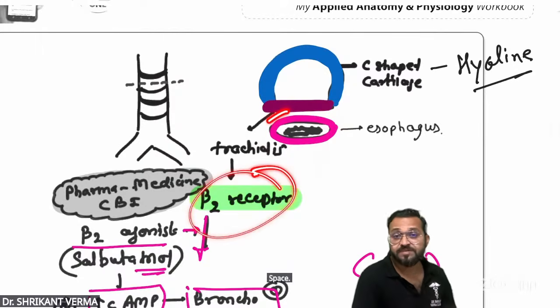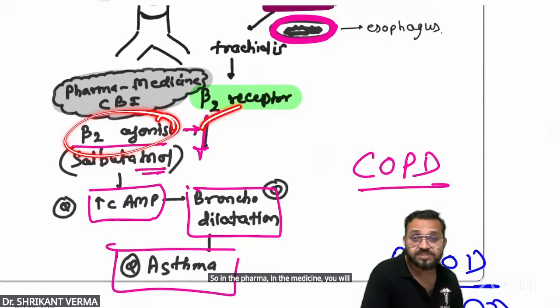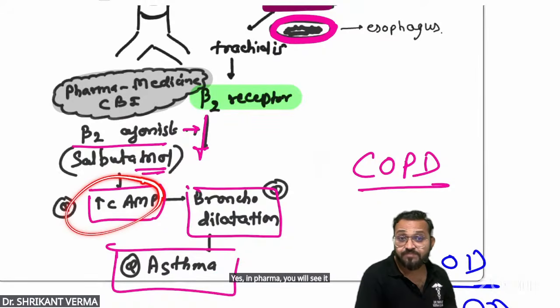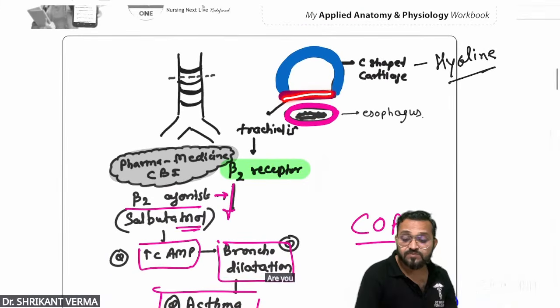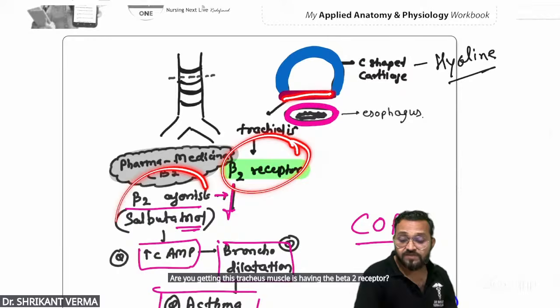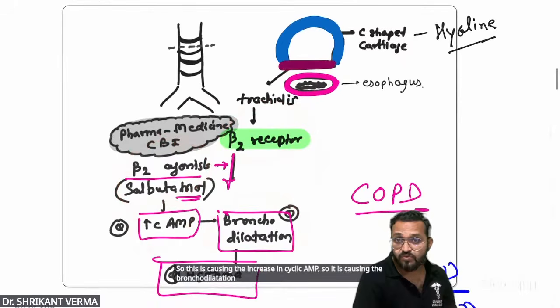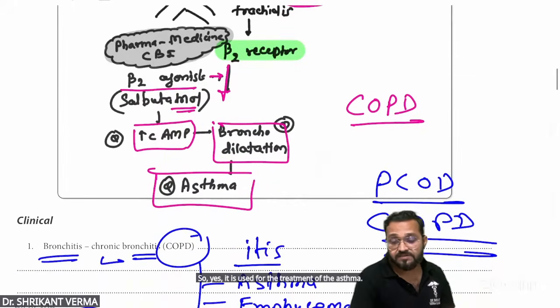This trachealis muscle is having the beta 2 receptor. In pharmacology, this beta 2 receptor will cause relaxation. So in medicine, you will give a beta 2 agonist like salbutamol. It will cause an increase in cyclic AMP, so it will cause muscle relaxation and bronchodilation. So it is used for the treatment of asthma, which is a type of COPD, chronic obstructive pulmonary disease.